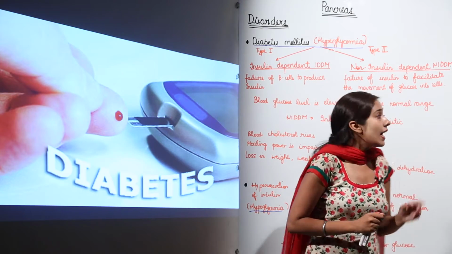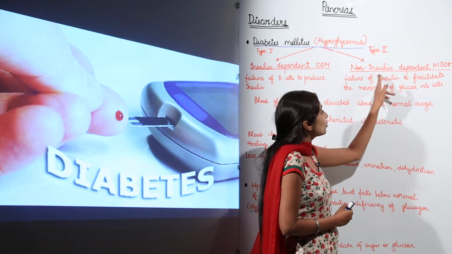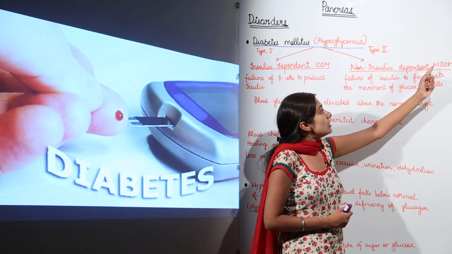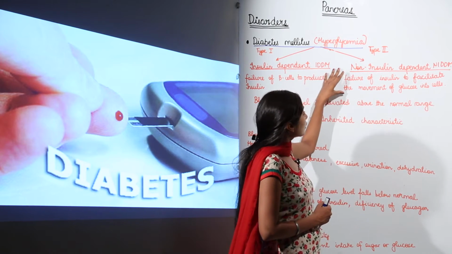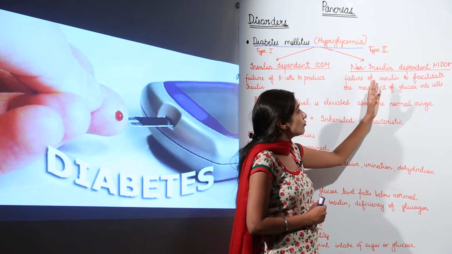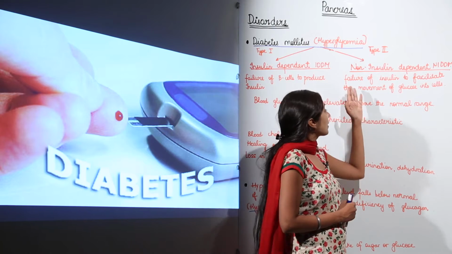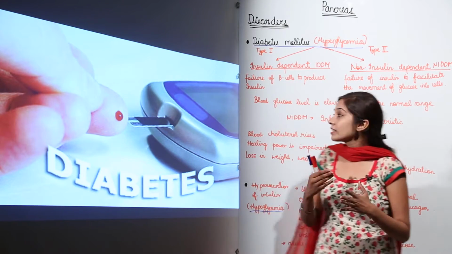And if we talk about type 2 diabetes mellitus, we have non-insulin dependent, that is NIDDM, non-insulin dependent diabetes mellitus. Now it is caused because of the failure of insulin to facilitate the movement of glucose into cells.